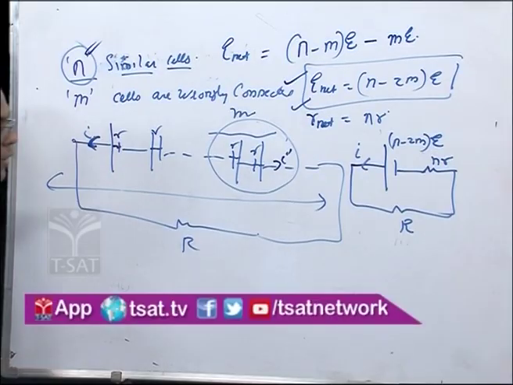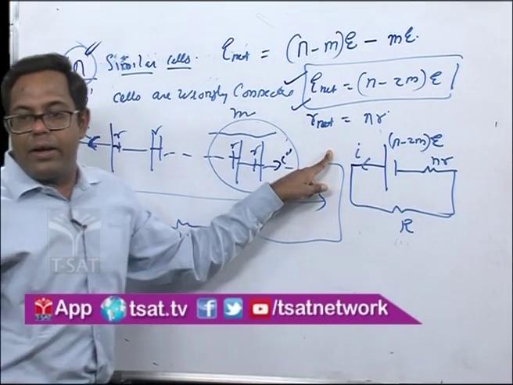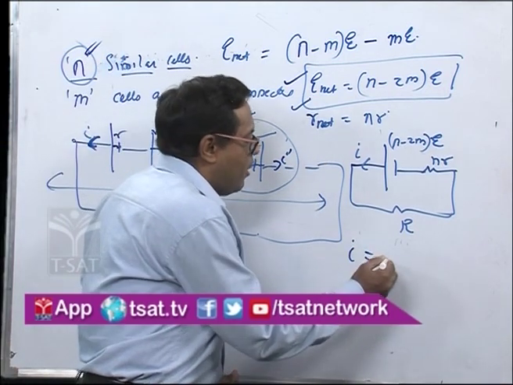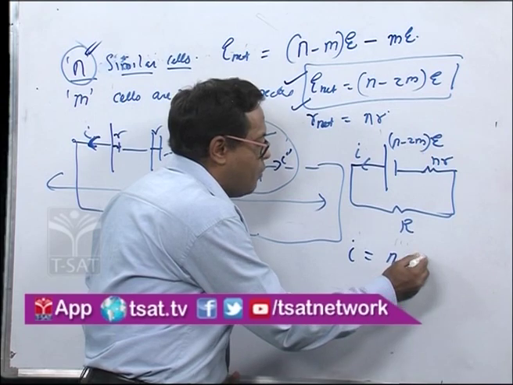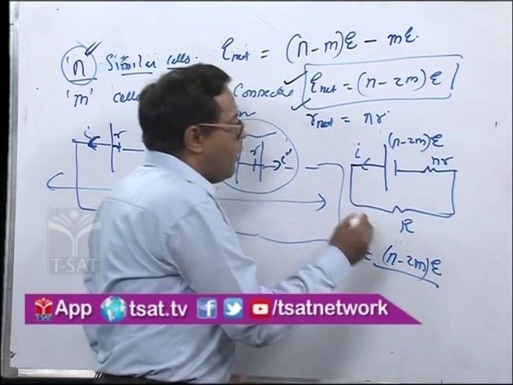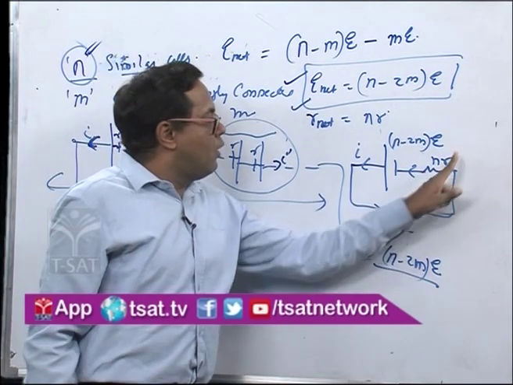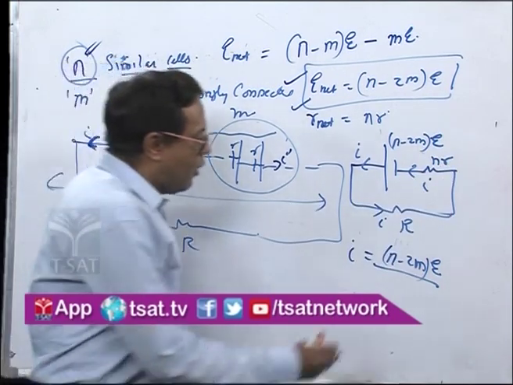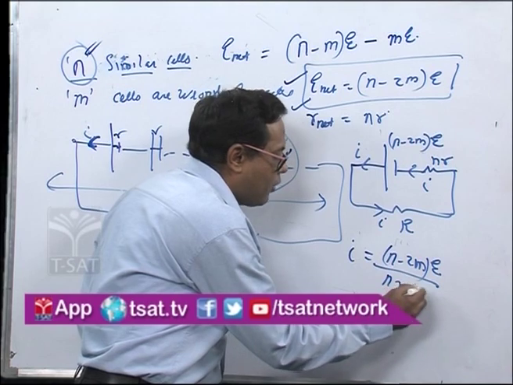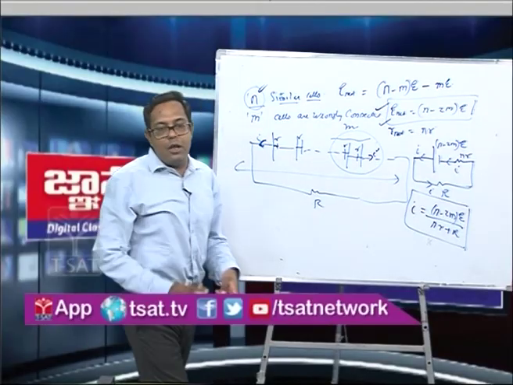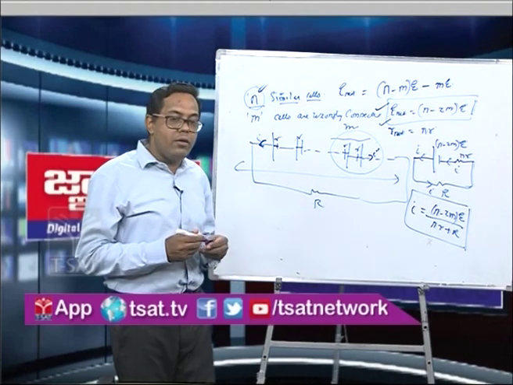Now the total current in the circuit I can be written as total EMF, n minus 2m into E, upon the total resistance. The same current I flows through the two resistors connected in series, so I equals (n minus 2m)E upon nr plus capital R. This is a very important formula that they may ask you in MHT-CET or in JEE Mains.